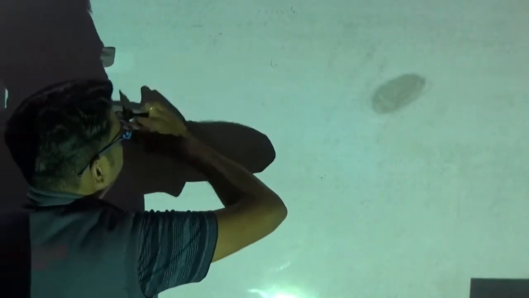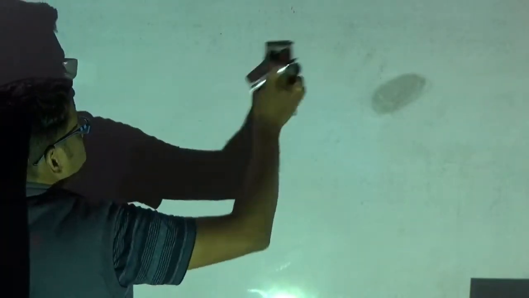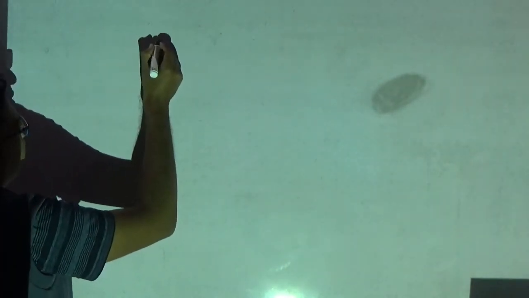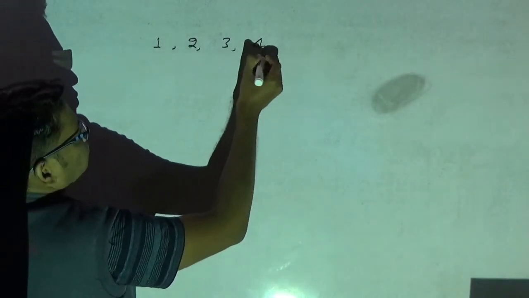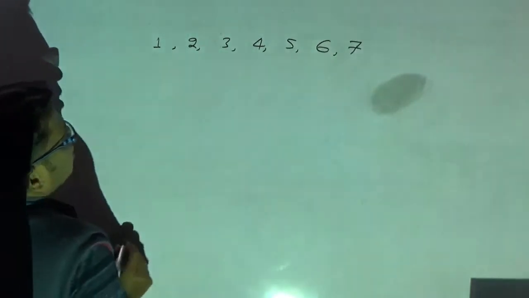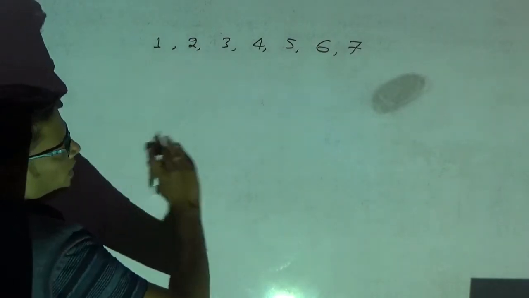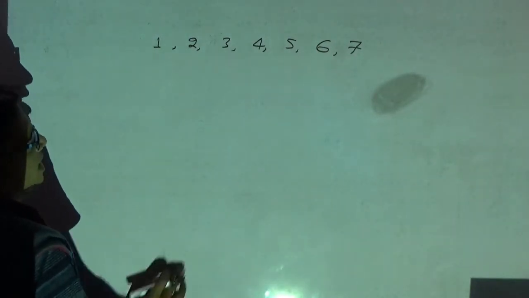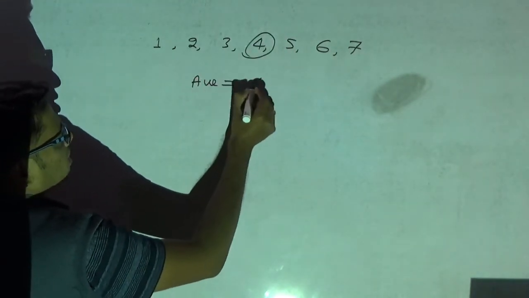Now I am going to give you the tricks to find the average very quickly. Please observe. I am writing the numbers 1, 2, 3, 4, 5, 6, 7. I want to tell the average very quickly without doing the sum of all the samples divided by the number of samples. The average is 4. I told the average directly.